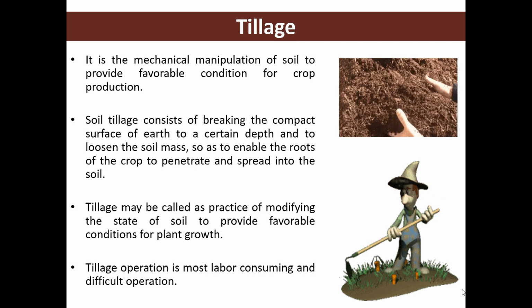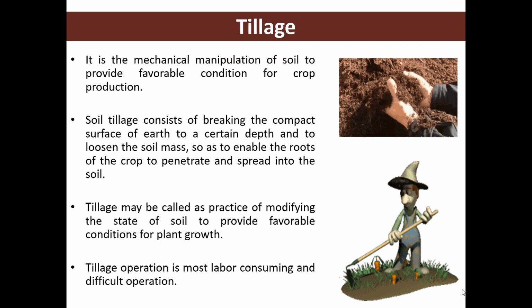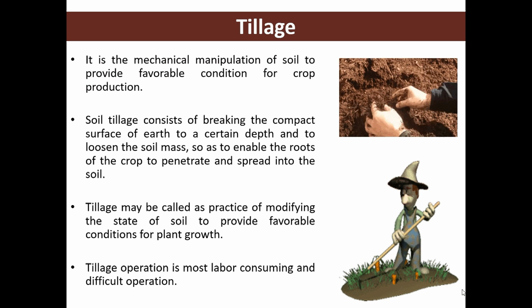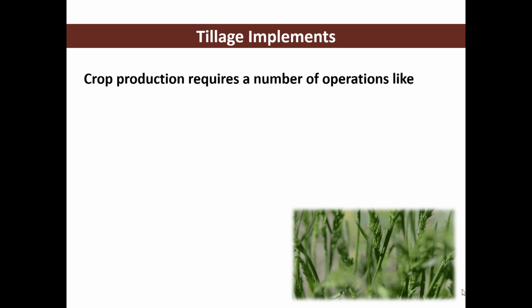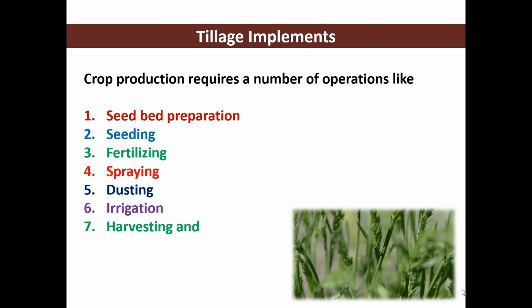Tillage operation is most labor consuming and difficult operation when we consider other operation in the crop production such as harvesting, fertilizing, seeding. So crop production requires a number of operations like seed preparation, seeding, fertilizing, spraying, dusting, irrigation, harvesting and threshing.